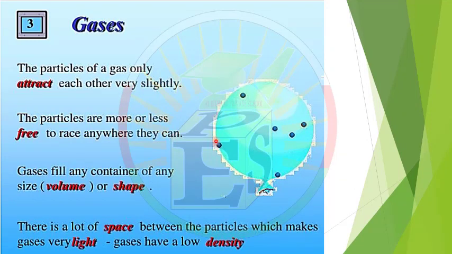At first, gases. The particles of a gas only attract each other very slightly, so the attraction force between particles of a gas is very slight, so the particles are more or less free to race away anywhere they can. So the particles can move anywhere. Gases fill any container of any size, volume or shape. The particles of gas can spread anywhere and take the shape of the container, like this.